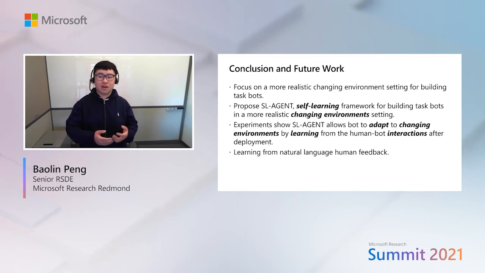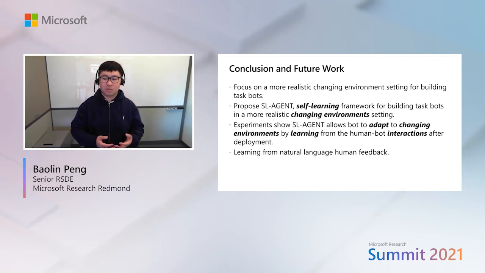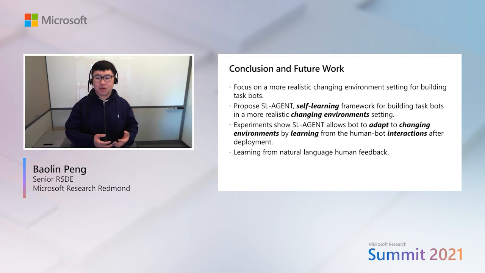As to future work, there are more ways that a task bot could learn to improve itself. For example, a human expert could provide not only the correct label but also feedback in natural language. So we leave learning from natural language feedback from humans as future work.